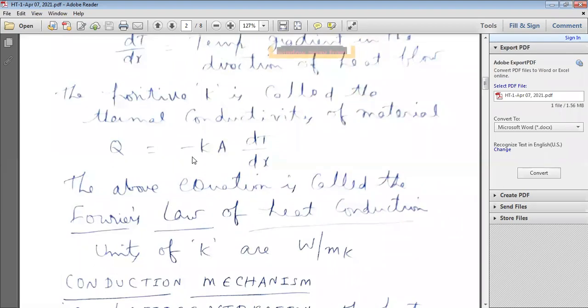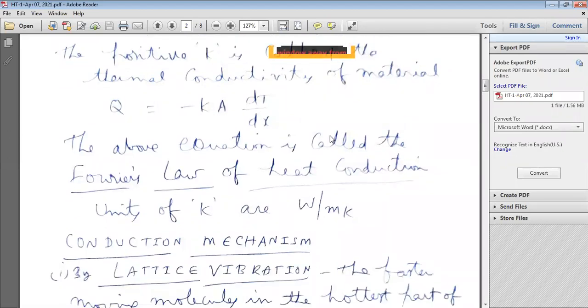The equation Q is equal to minus K A dT by dx is called Fourier's law of heat conduction.